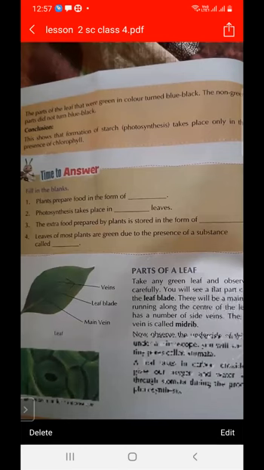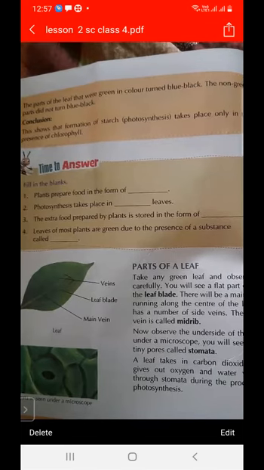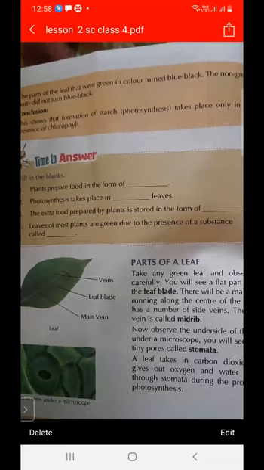The part of the leaf that was green in color turns blue black, but the non-green part doesn't turn blue black. Why? Because this activity shows that photosynthesis takes place in the presence of green chlorophyll, because the green part contains chlorophyll, and the green part turns blue black, but the non-green part doesn't turn blue black. This shows that chlorophyll is necessary for photosynthesis to occur.